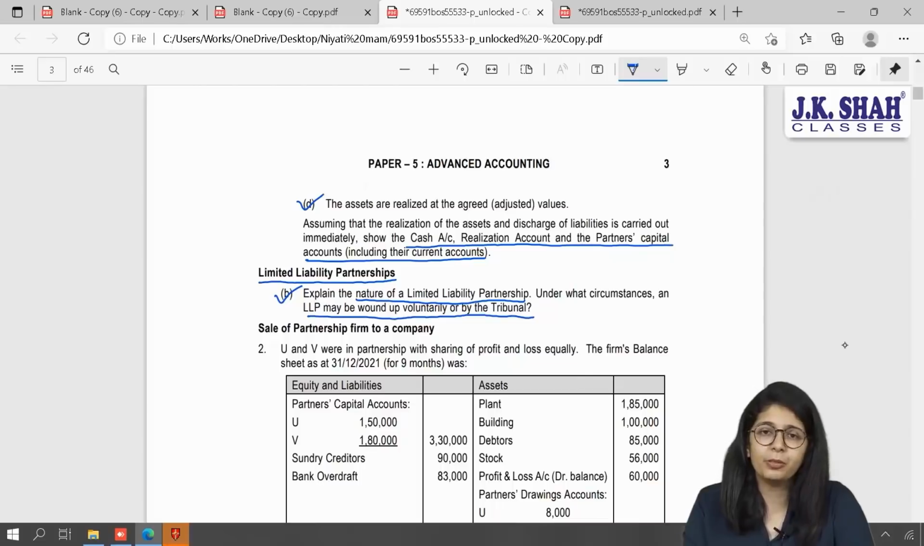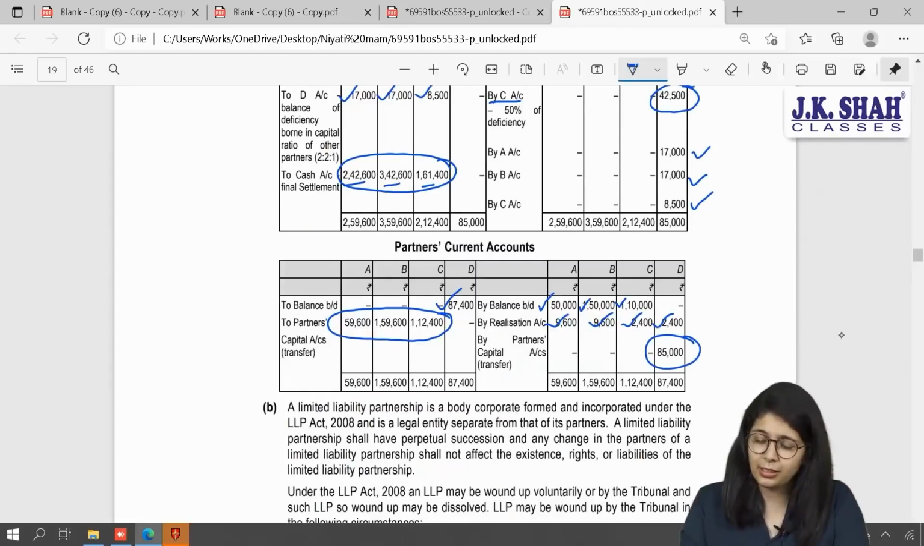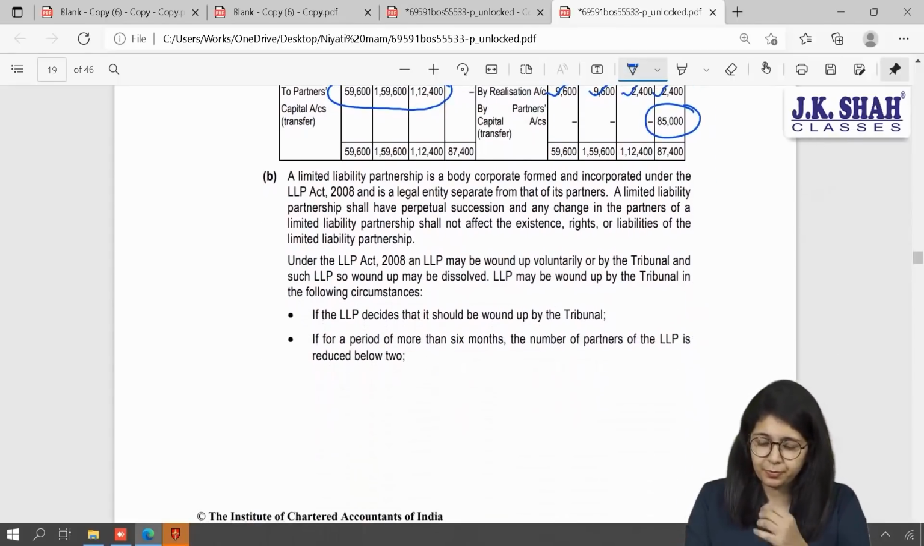Now, beta, when will you wind up the partnership firm or LLP? Few basic things that we all know. First, when partners are not mutually happy, when they decide that they want to wind it up. If the tribunal thinks that they are doing some work which is not good for society, then also you'll have to wind up. Maybe when there is only one partner left, that is not a partnership firm, so you will be winding up. If the firm is not able to pay debts, then you will wind up. Yes, these are the basic reasons. Let us see the answer.